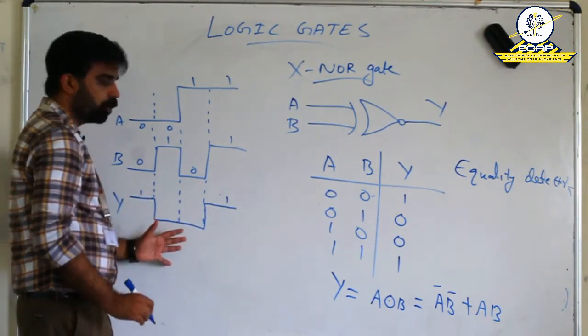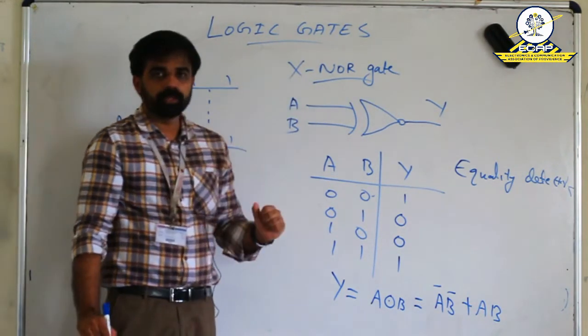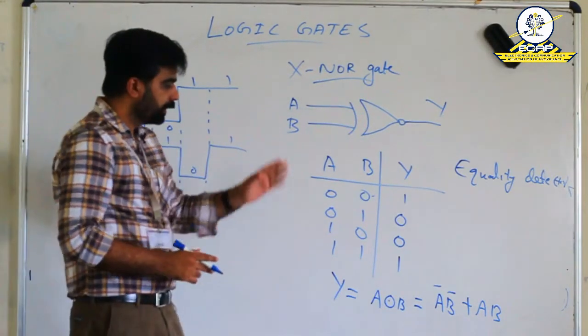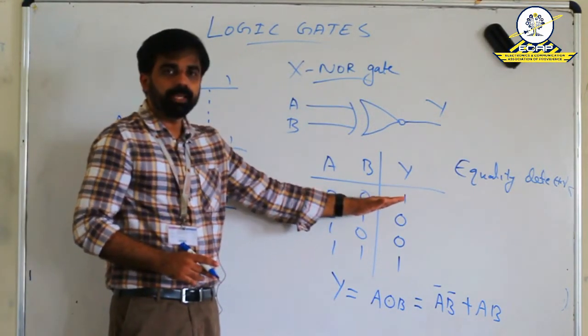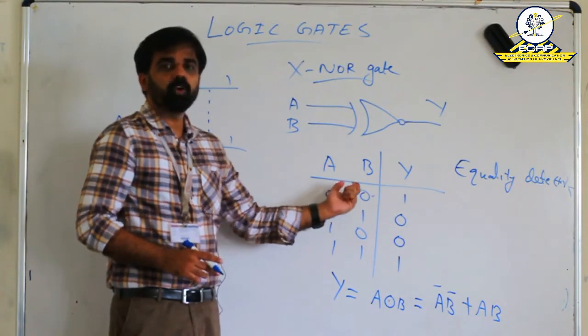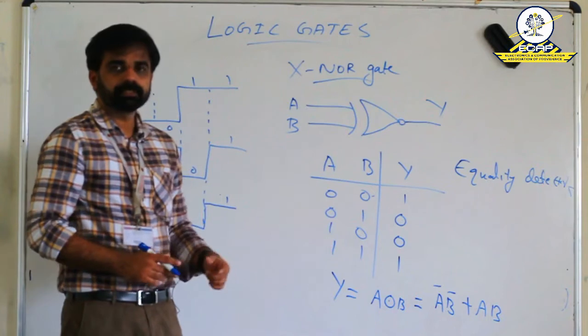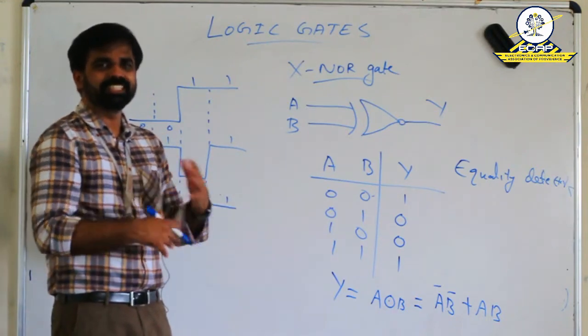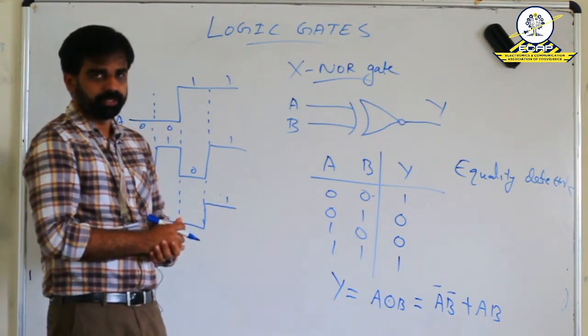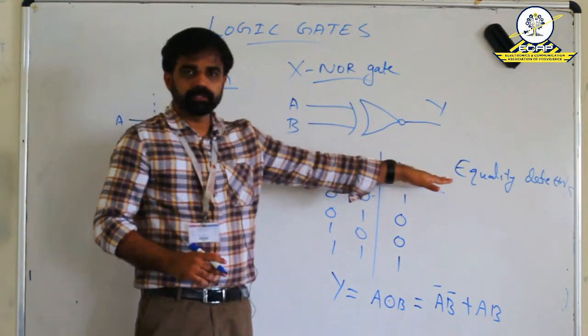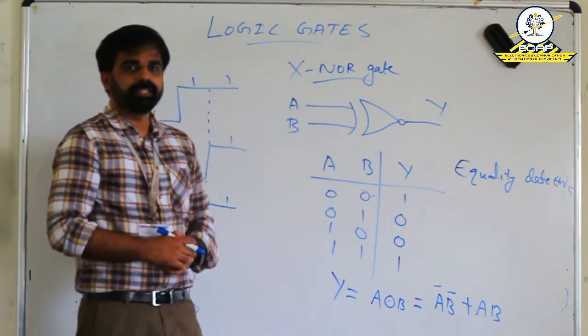So this is the output waveform of XNOR gate. So here we can conclude that the output becomes high only when both the inputs are same or equal. In all other cases, the output becomes low. That is just reverse of XOR gate. That is why this gate is also known as equality detector.